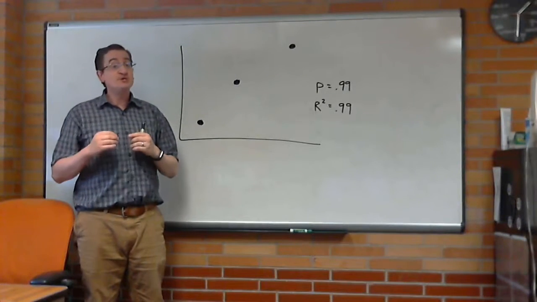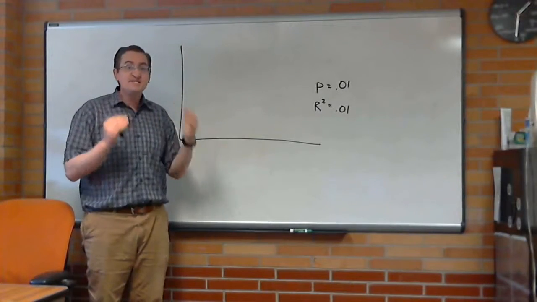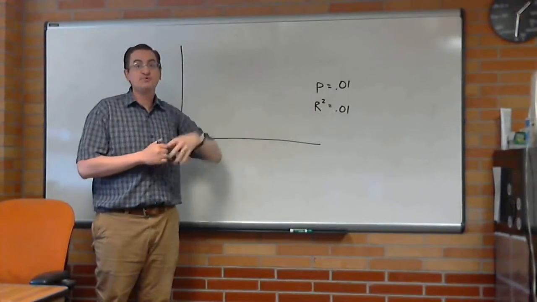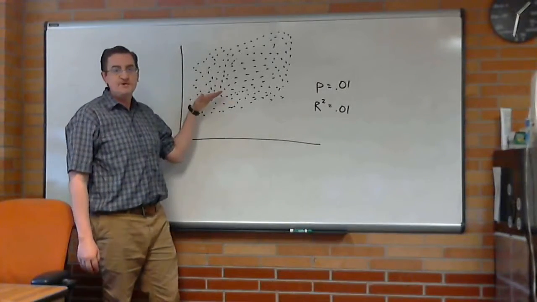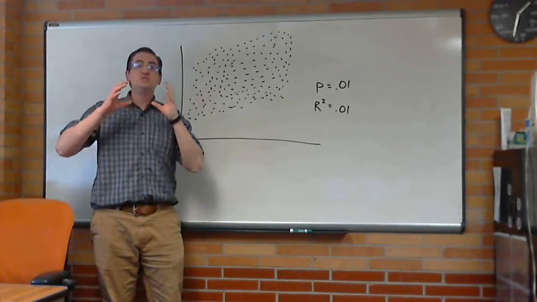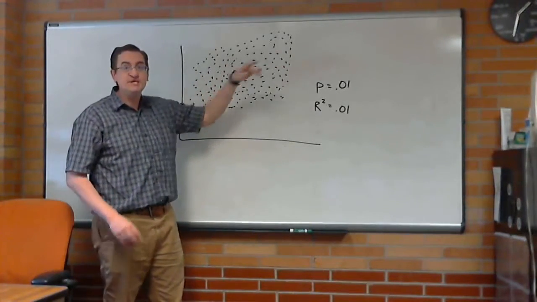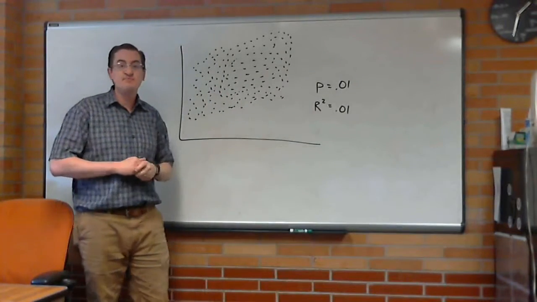There's also a situation where you can have a great p-value and a terrible r-squared. P-value, you want it to be low, r-squared not so much. How does this happen? Well, the slope here is subtle, but there is lots and lots of data to support it. There absolutely is a slope that is provable, hence the small p-value.